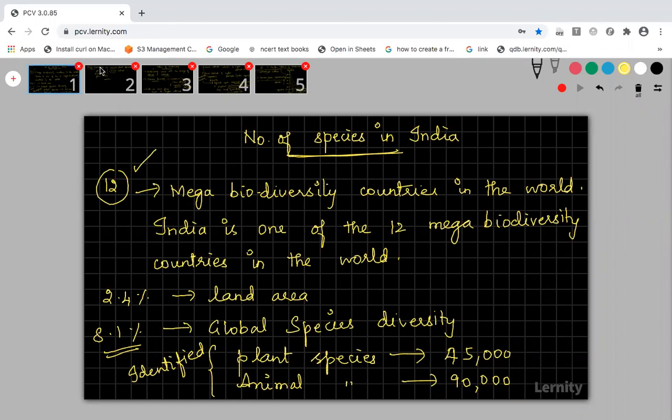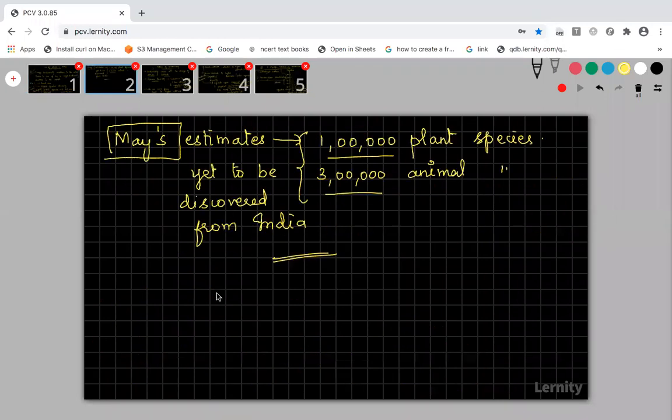Number of species in India. We'll just copy this. Finish writing this one. Second slide.